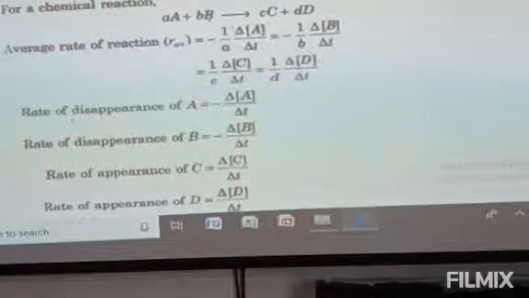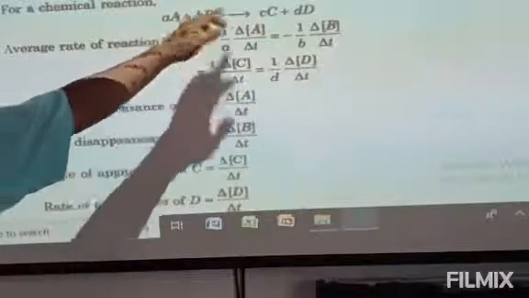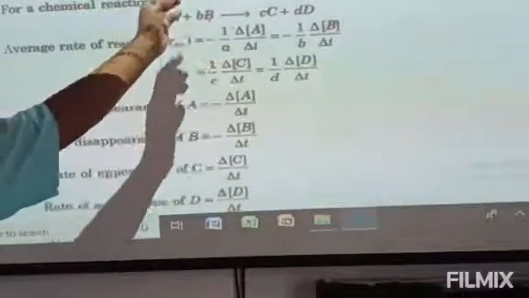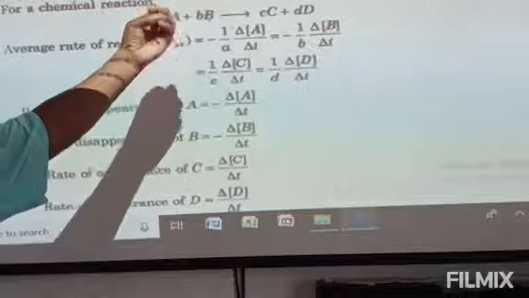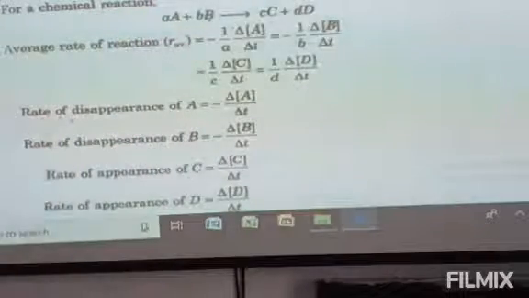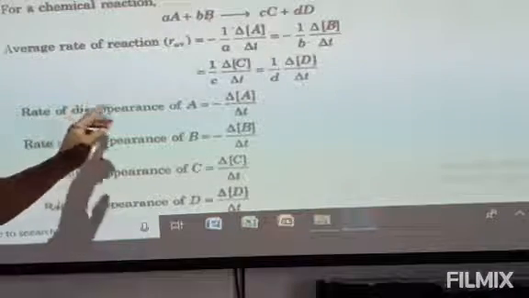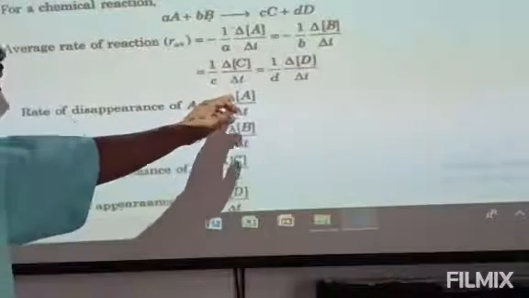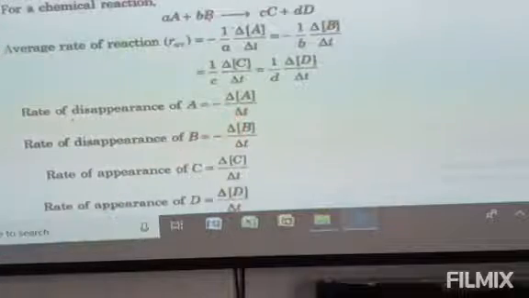So, here we can say that A will disappear. The amount of A gradually decreases with time. So, we can say the rate of disappearance of A is equal to minus change in the concentration of A by delta t.